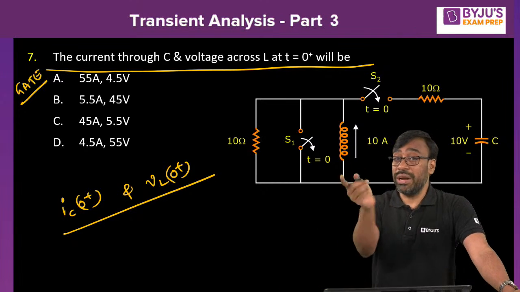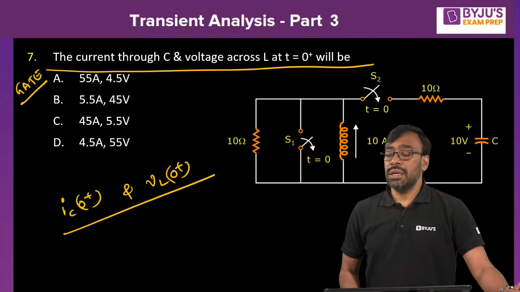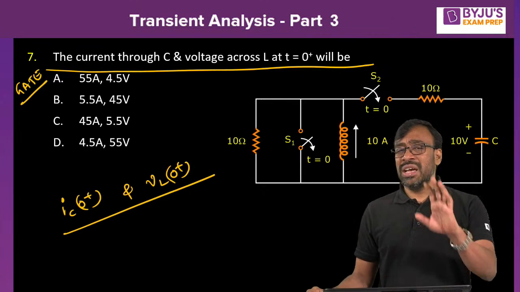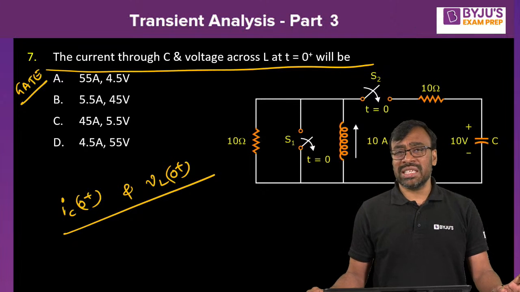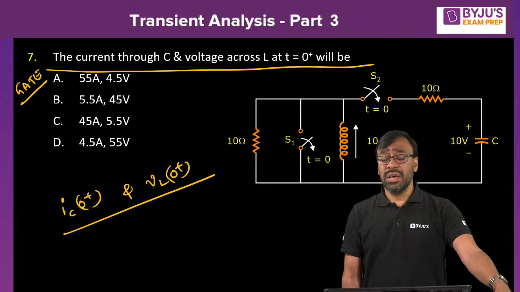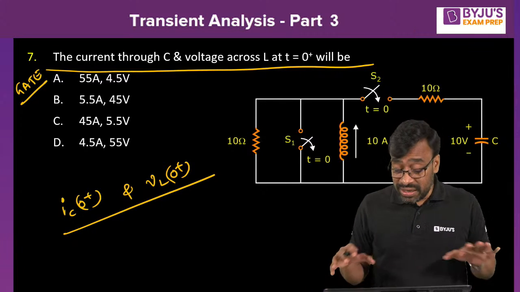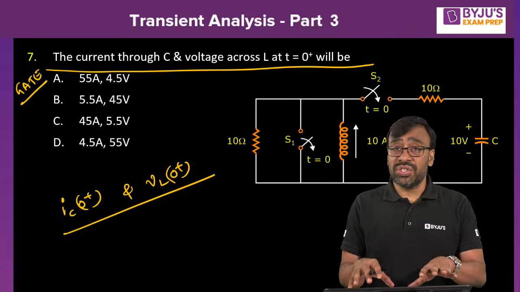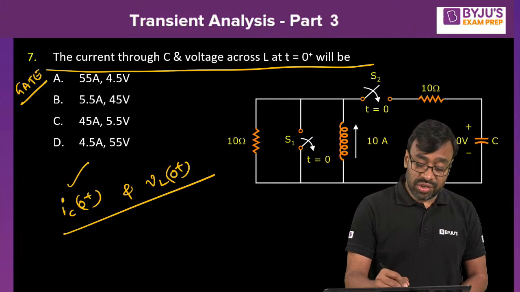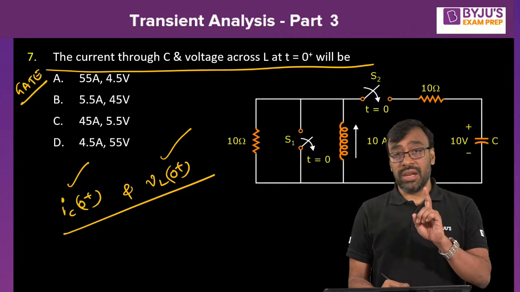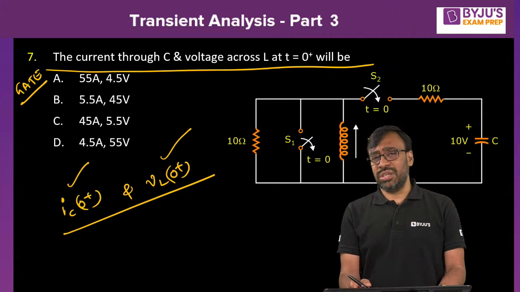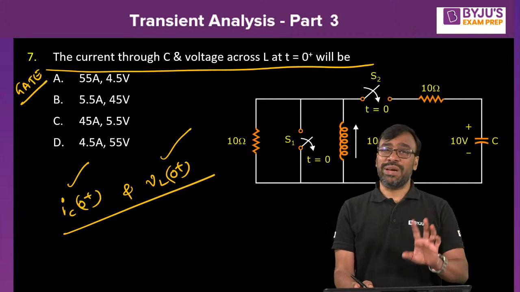In case current through inductor or voltage across capacitor is asked, there is no need to construct the t equal to 0 plus equivalent. Simply construct t equal to 0 minus, get the values of current through inductor and voltage across capacitor, and conclude there itself. IL of 0 plus is equal to IL of 0 minus, VC of 0 plus is equal to VC of 0 minus. But in this particular question, asked in the previous GATE examination, it asked to find IC of 0 plus and VL of 0 plus. Then you have to construct t equal to 0 plus, but to find t equal to 0 plus conditions, you have to first find t equal to 0 minus conditions.